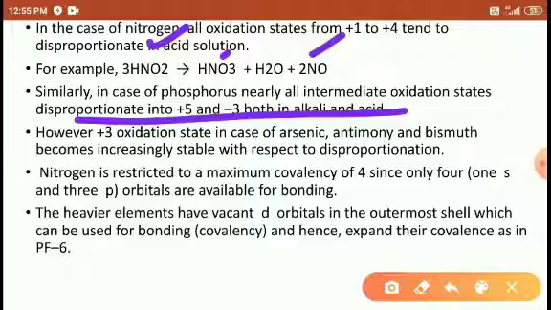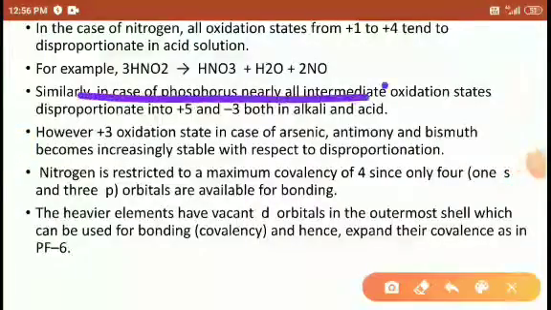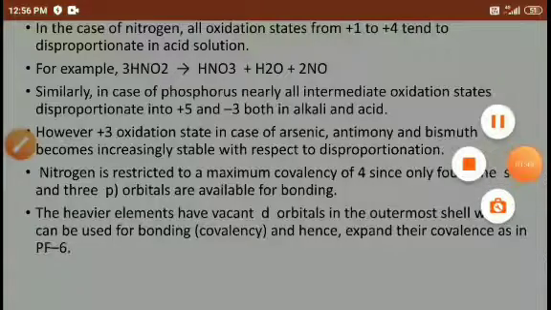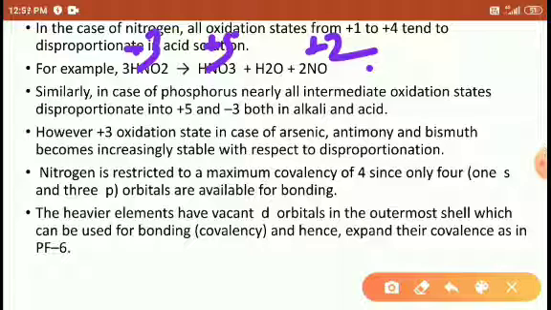Right, students? So that's why this reaction is called a disproportionation reaction. When you calculate here, nitrogen is in the +3 oxidation state, here we get the +5 oxidation state, and here we get the +2 oxidation state. Right, students?